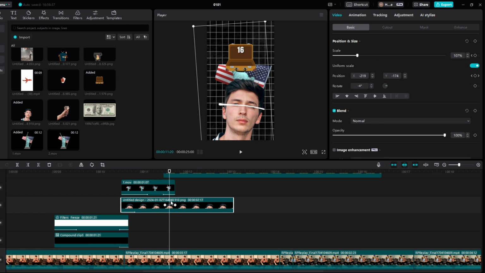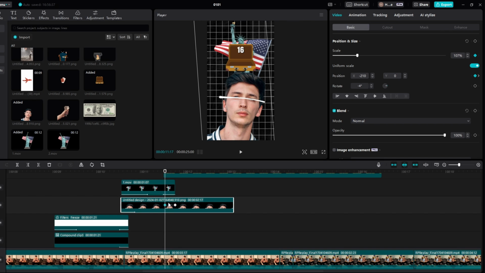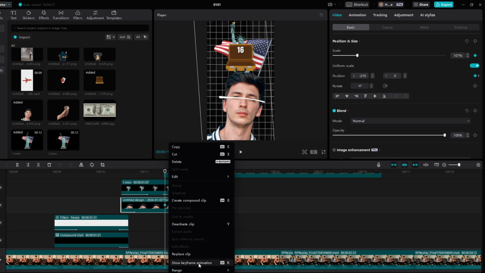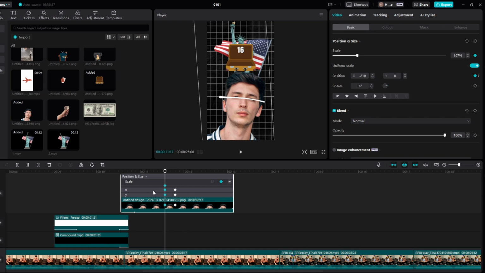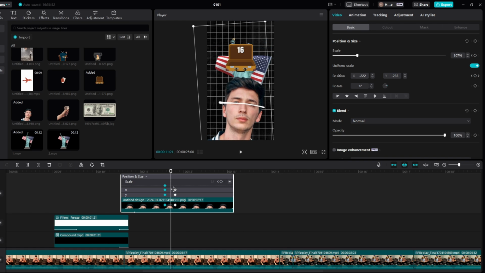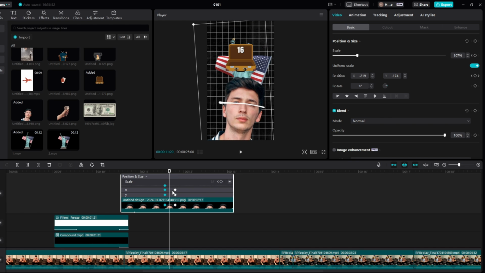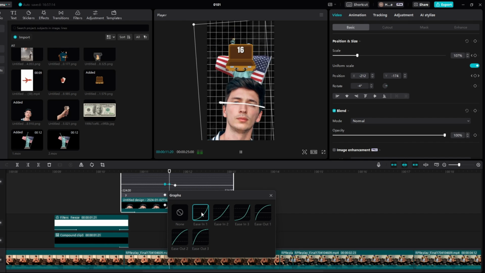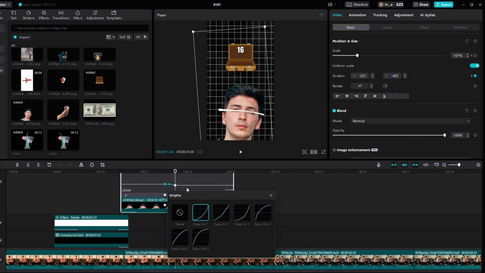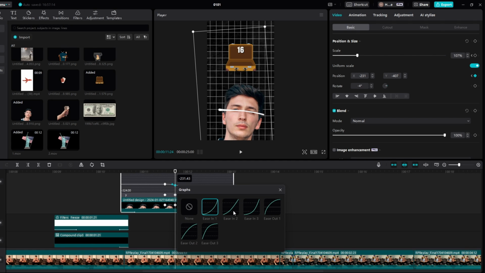$200. And then what we're going to do, just to make this look a bit smoother, if we right click on it here, then we come to show keyframe animation, and then we want it on the X scale. I believe it's the X scale. Okay, it's definitely the scale. Okay, so right here, if we right click, sorry, not right click, how do I do this again? I think we have to press on this, right click, and then come to graphs, and then we'll ease it in. And then on the end one we'll right click on this, come to graphs, and then we'll press this one right here. We'll see what works best actually.